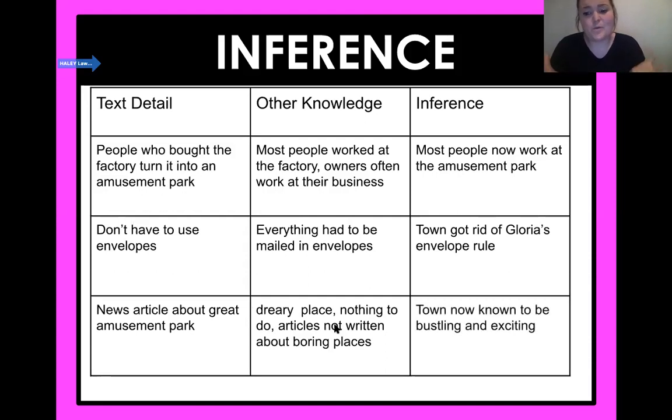Yeah, the town was not known before, but it is now known to be exciting and kind of bustling, if you know what that means. Like, it's exciting, it's new, it's growing. So because the newspaper wrote about them, the inference I can make is, wow, that town's more exciting, or else they wouldn't write about them. So good job making these inferences, taking those text details, using our schema, and making an inference.